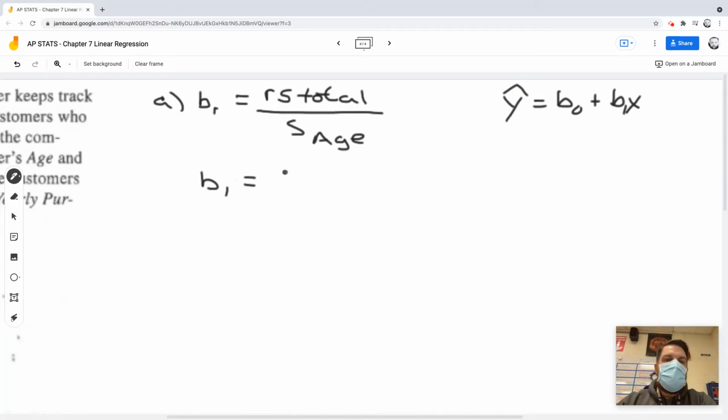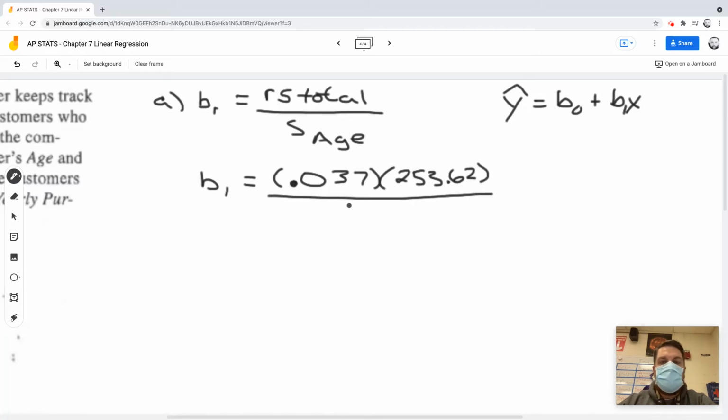Okay. So all the information is given to me. The r value they tell us is 0.037. The standard deviation for the total sales was 253.62, all over the standard deviation of the age, which was 8.51.